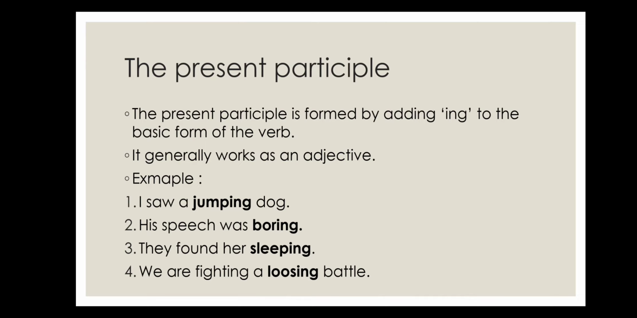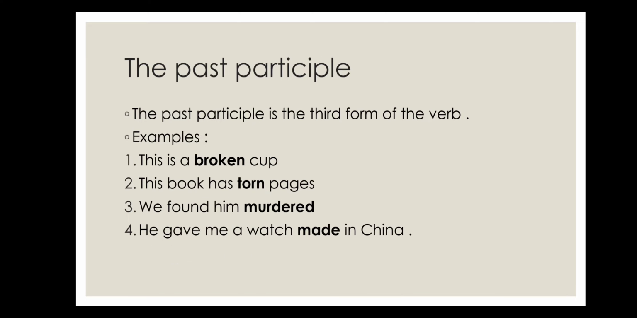So this is the difference between a gerund and the present participle. Swimming is a good exercise. I saw a jumping dog. Swimming is my hobby, that is gerund. And I saw a swimming girl. Here it is present participle.